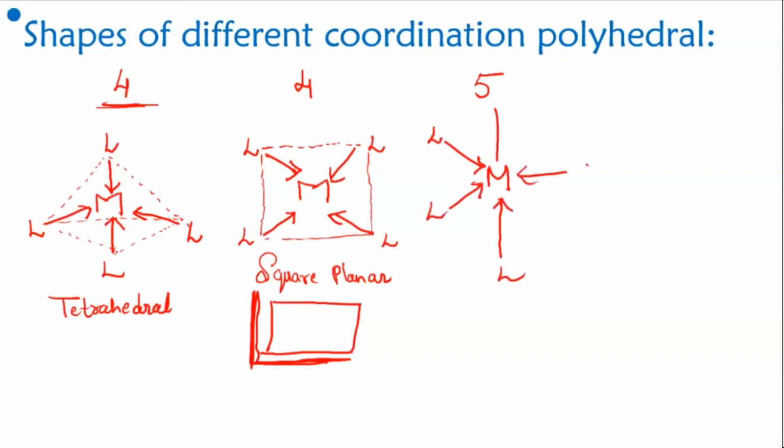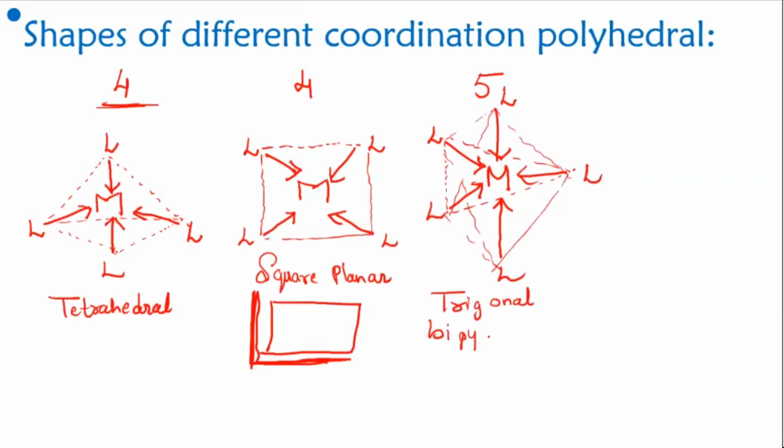So if I join all of these, what is the shape you will be able to get? See here, on the plane we are having 3 ligands. If I join these, I will get a triangle. And if you join these points together this way, you will get 1 pyramid up and then again 1 pyramid down. This is called trigonal bipyramidal, because your base is like a triangle and then you are getting 2 pyramids. So it is called trigonal bipyramidal. This is for 5.